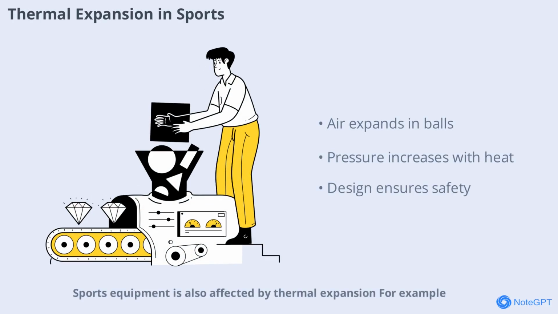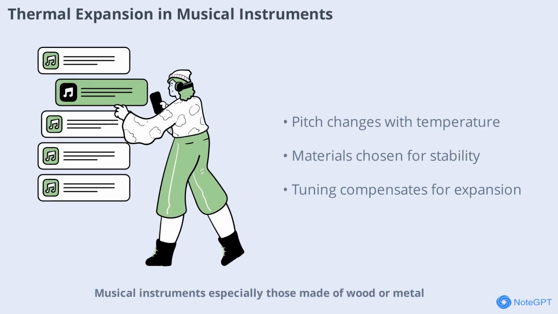Sports equipment is also affected by thermal expansion. For example, the pressure inside a basketball or football can increase on a hot day as the air expands. Manufacturers design equipment to handle these changes, ensuring safety and performance. Athletes and coaches also take temperature into account when preparing for games, adjusting equipment as needed. Musical instruments, especially those made of wood or metal, can be affected by thermal expansion.